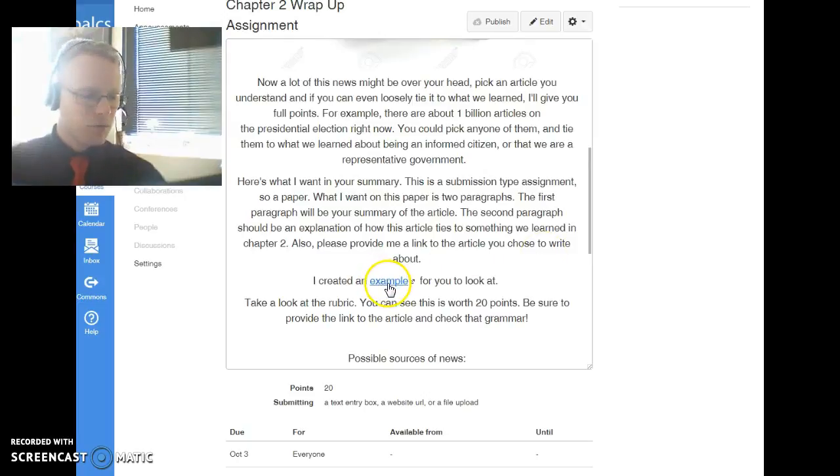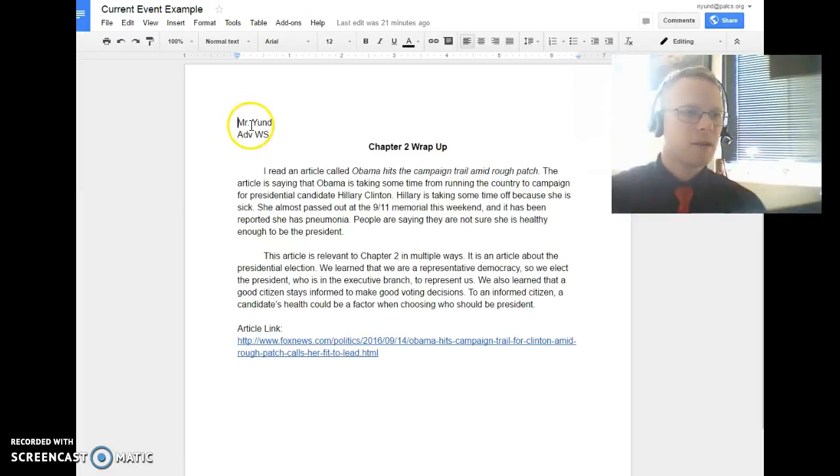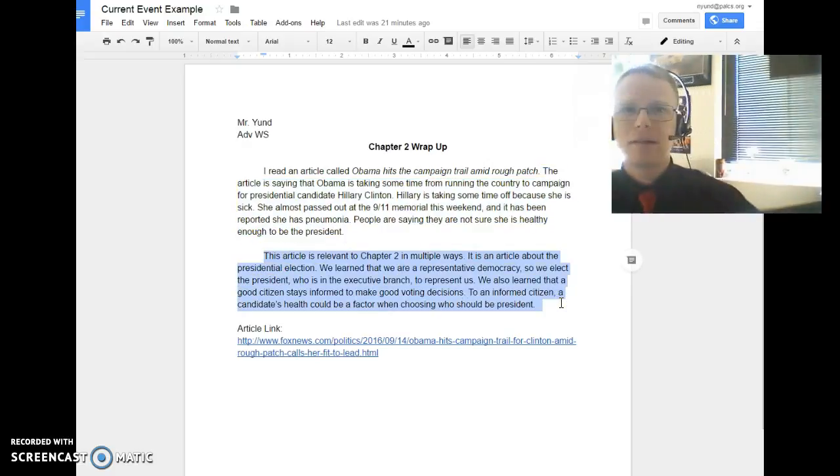I made an example for you. It's going to pop up right here. There it is. You'll see there's the names on the paper. This is Advanced World Studies, Chapter 2 Wrap Up Assignment. Here's paragraph 1. I haven't put the title of the article up there, which is a good idea. I summarized it in a paragraph. And then this is how I linked it to Chapter 2.